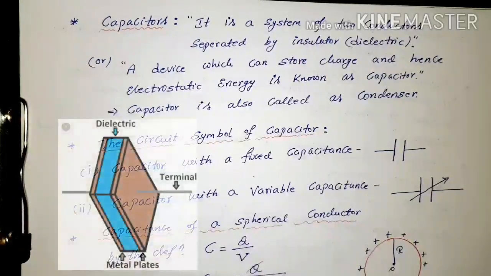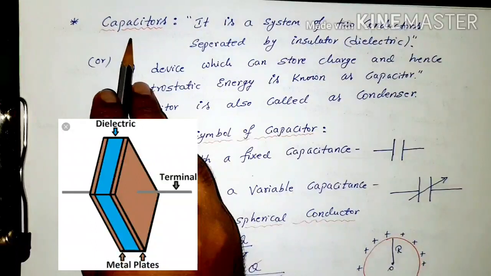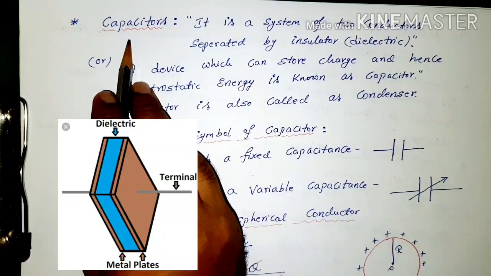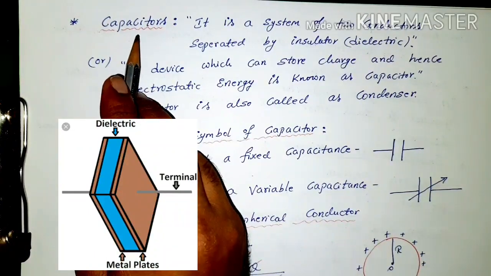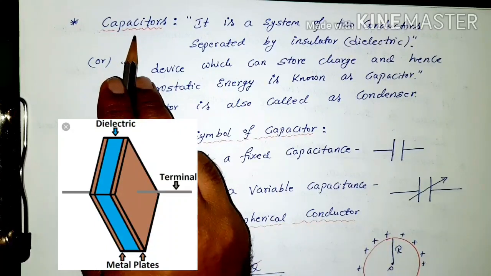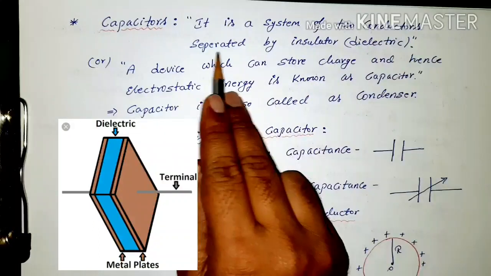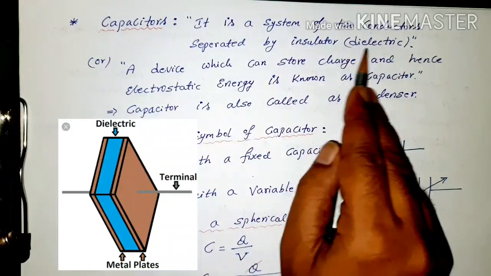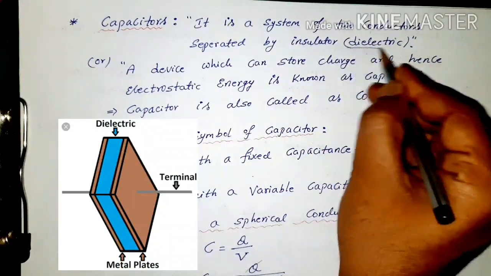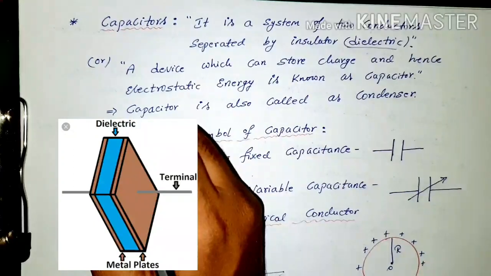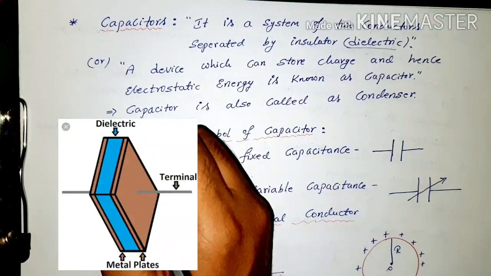The next concept here is the capacitor. We studied capacitance, which is a phenomenon, but capacitors are devices. A capacitor is a system of two conductors separated by an insulator or dielectric. We studied the dielectric types, and those dielectrics are used here to prepare a capacitor.